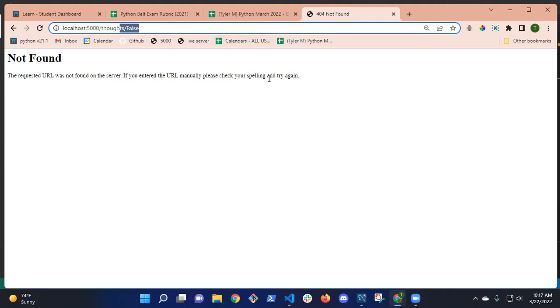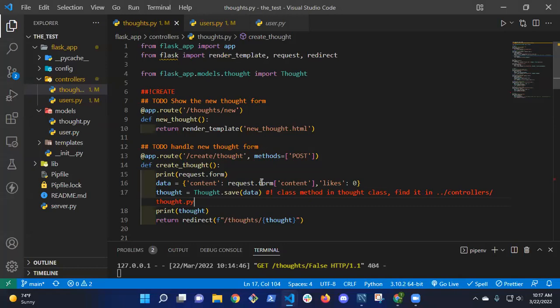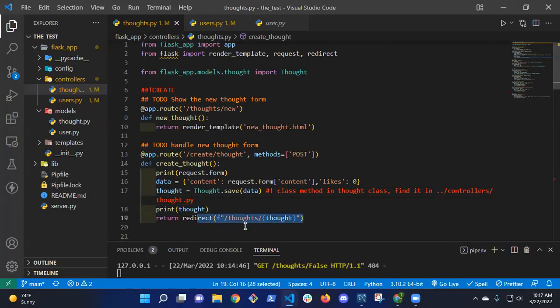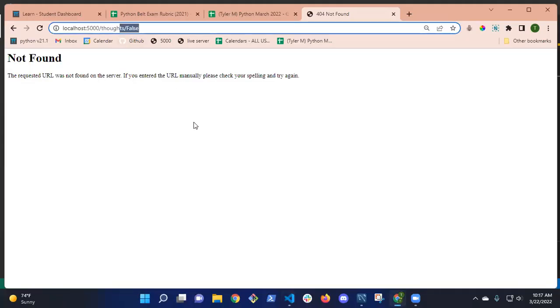Well, yeah, when I redirected, I'm sending it to thoughts / and doing the string interpolation with thought. So thought.save returned false, and thought is coming back as false. So it tried to send me to thoughts false.